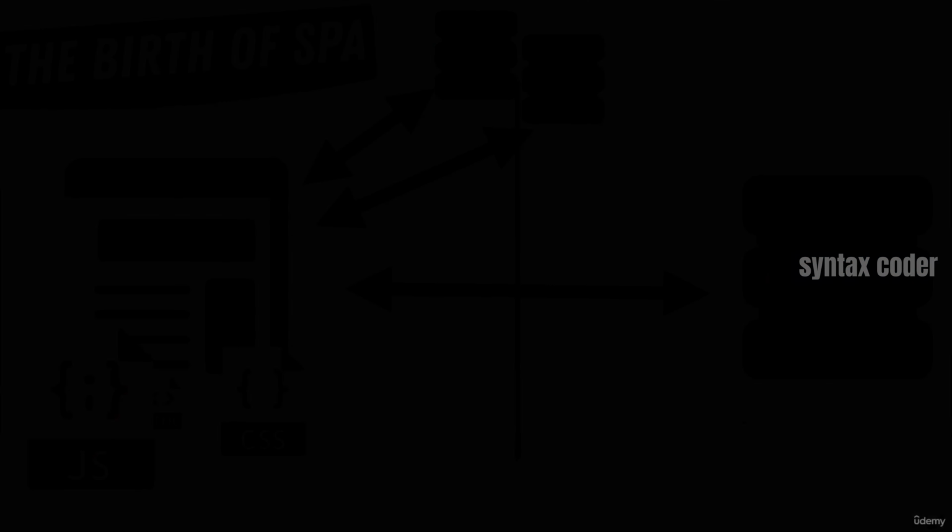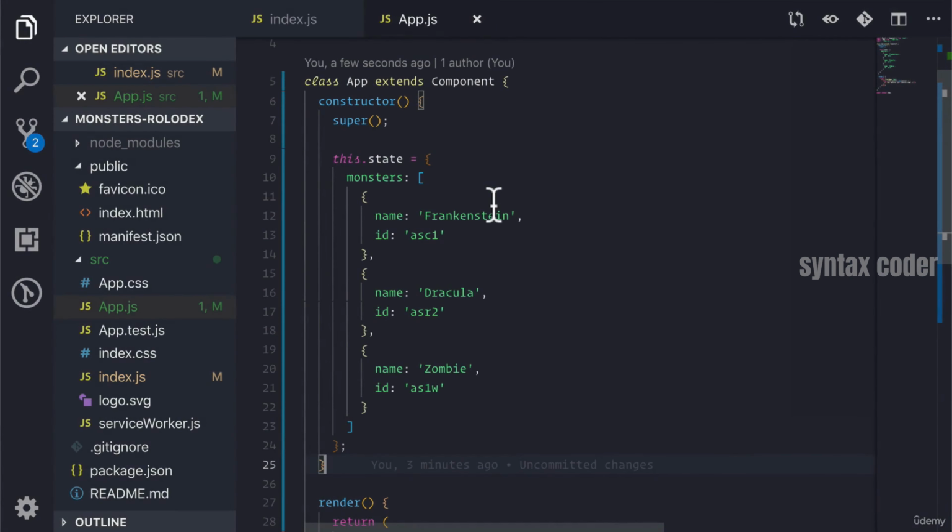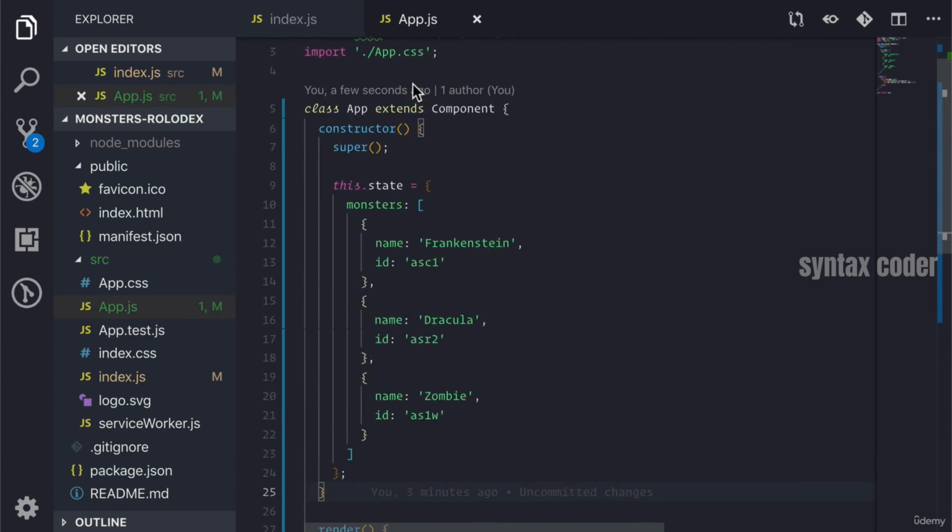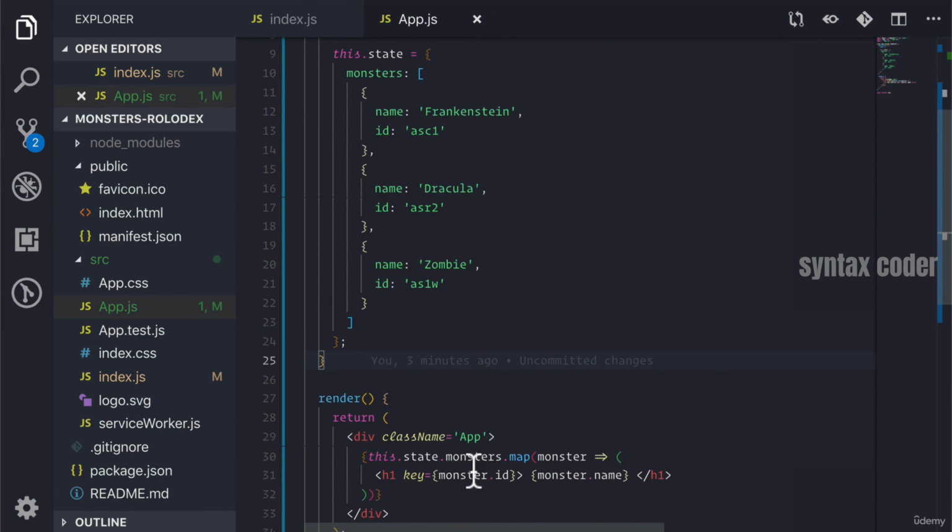Let's keep going. So we just learned how to take an array on our state and turn it into elements that we can then see, right? Now, in a real world scenario, we're probably not going to hard code the information that we're going to have, right?